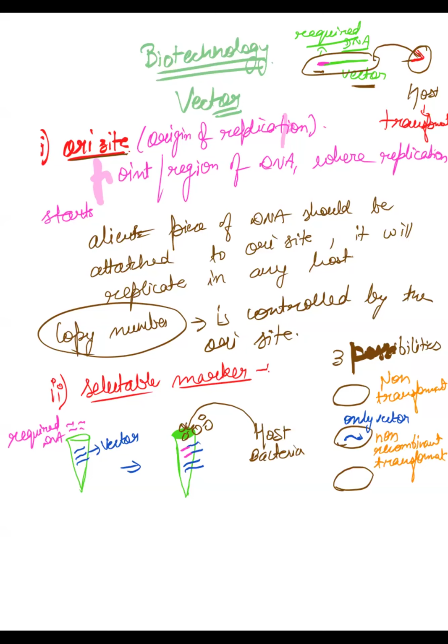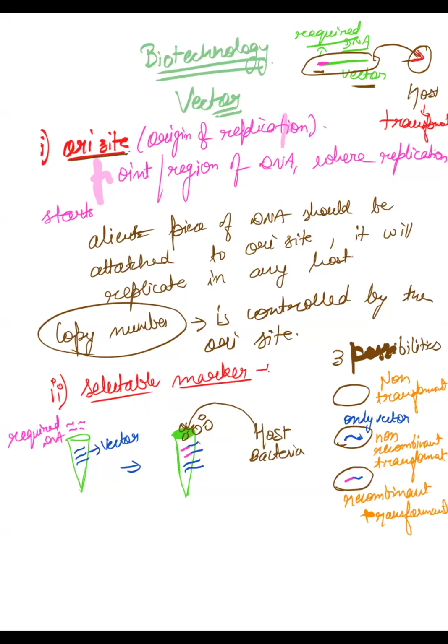And the third possibility is that the vector attached with the required piece of DNA has entered the host, and you call it recombinant transformant. So these are the three possibilities.